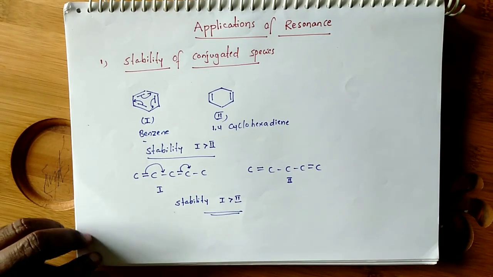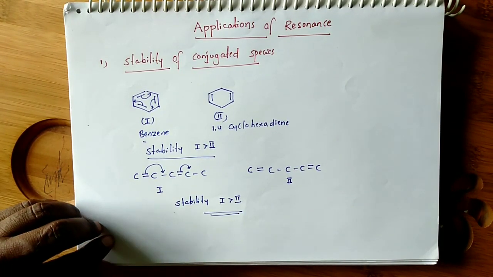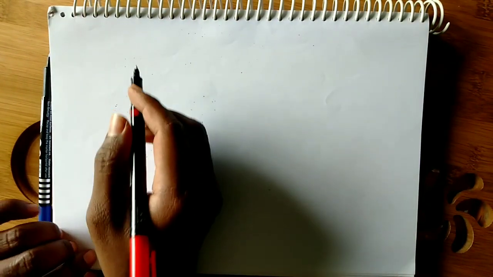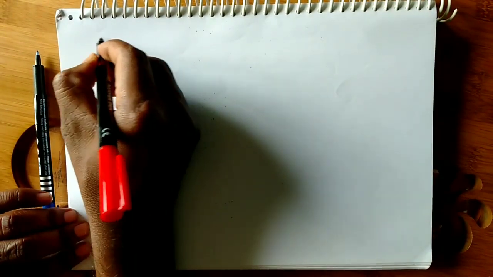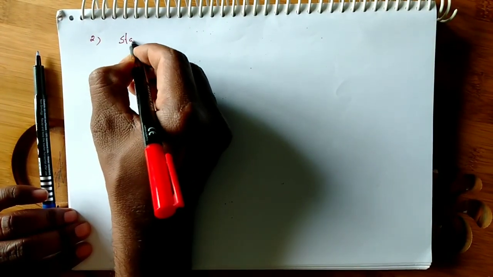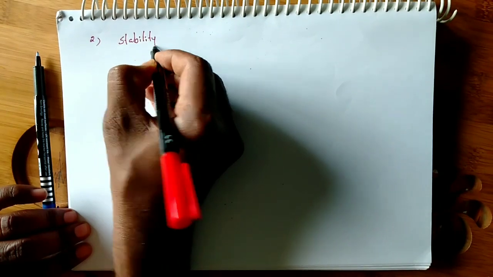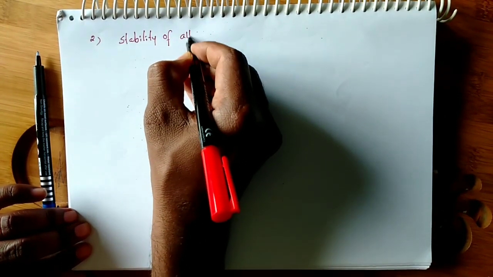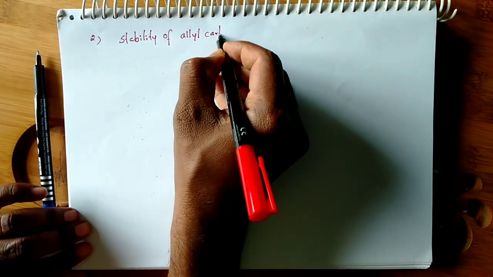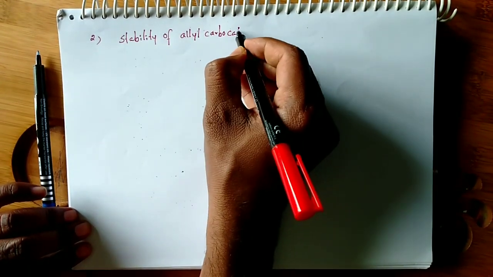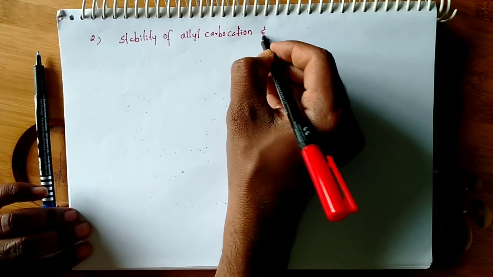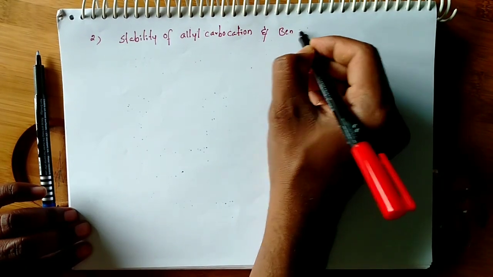Let us see one more application of resonance. Stability of allyl carbocation and benzyl carbocation.